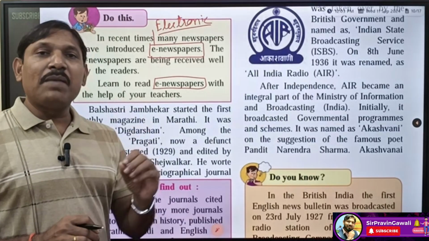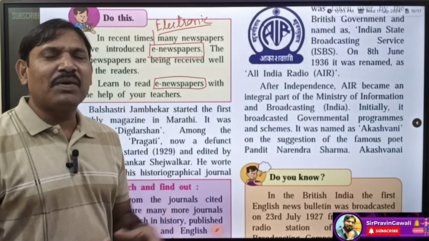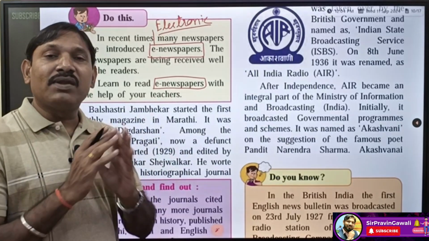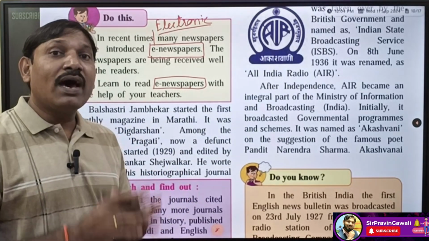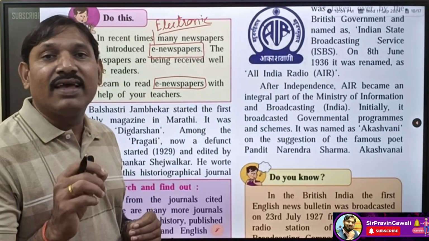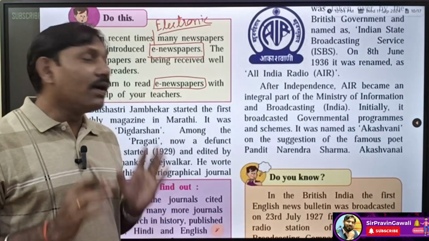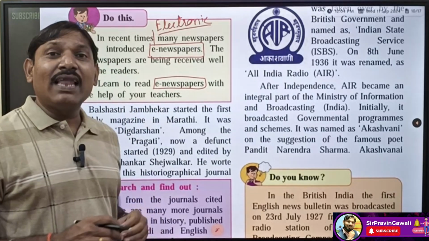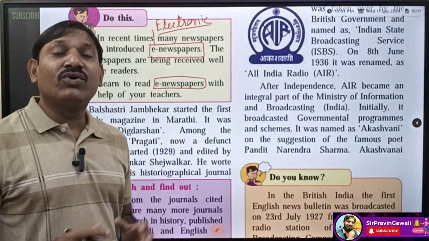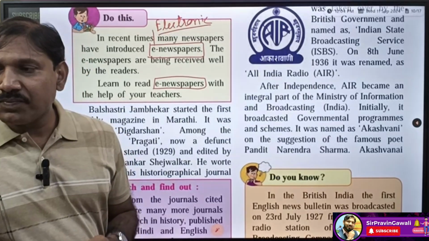So almost all the papers are now e-newspapers or digital papers. Some of the papers you can read, but you have to subscribe, you have to pay something for that. But some newspapers are completely free. For example, Lokmat is completely free, Lok Satta is completely free, E-Sakal is completely free, and Pudhari newspaper is completely free. But if you want to read Times of India, a subscription is there, you have to pay money for that, so that is the paid subscription. We can read e-newspapers, and these newspapers have also developed their own news apps. So there also you can read the newspapers or the headlines. Okay students, have you understood?